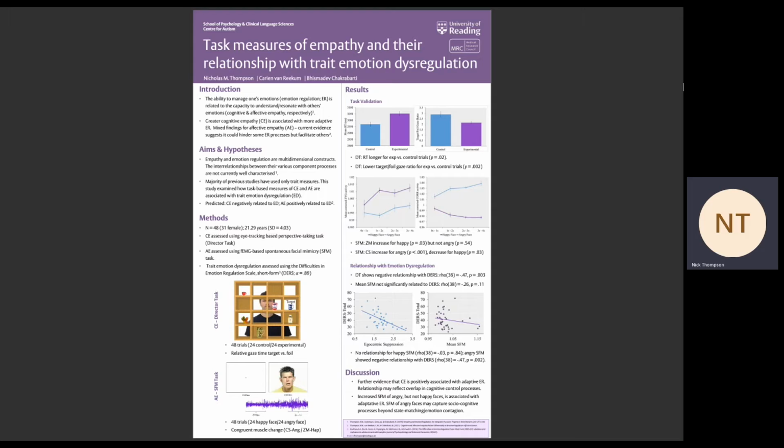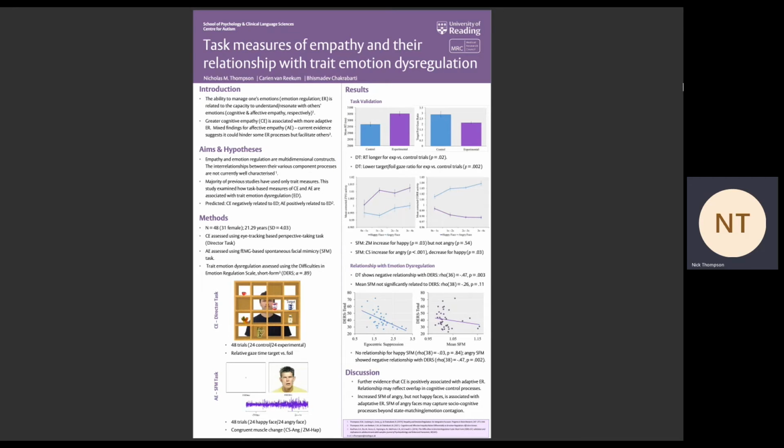We assessed a fundamental process related to affective empathy using a spontaneous facial mimicry task. We used facial EMG to measure the activation of the zygomaticus and corrugator muscles, while participants passively viewed dynamic stimuli depicting happy and angry facial expressions. Our metric of affective empathy was the magnitude of change in congruent muscle activity, i.e. the zygomaticus for happy faces and the corrugator for angry faces. Higher values on this metric reflect greater affective empathy.